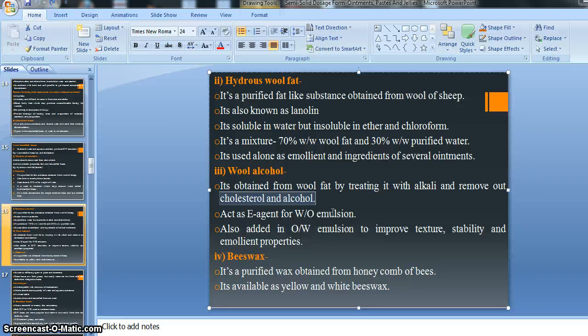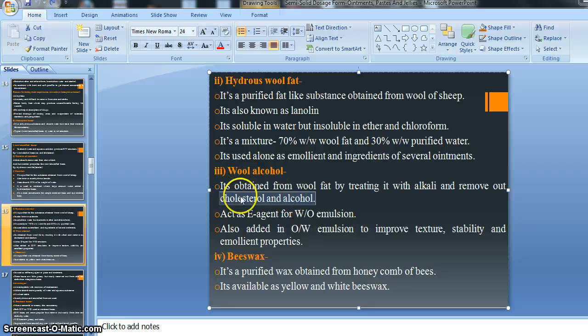So wool fat is made up of many ingredients or constituents, so cholesterol and alcohol are also present in it, okay? So we take the wool fat, and we know that wool fat is obtained from the wool of sheep, right? And that wool fat contains several kinds of ingredients such as cholesterol and alcohol, right? Suppose we treat our wool fat with alkali, at that time the cholesterol and alcohol parts are removed from the wool fat, and whatever remaining portion is obtained is called wool alcohol.